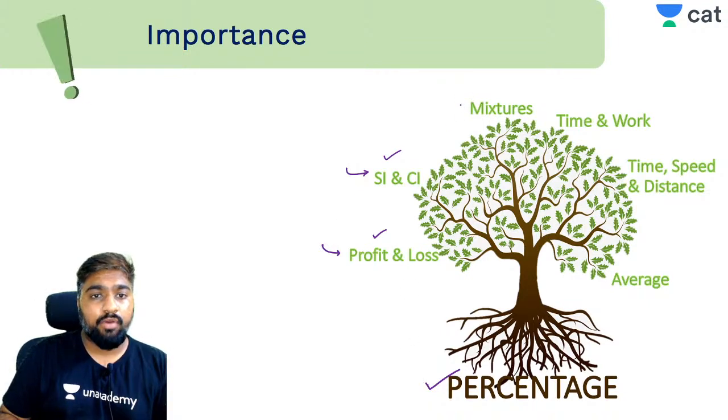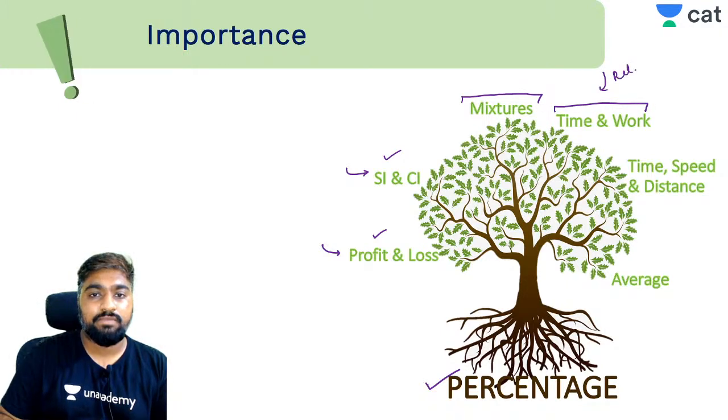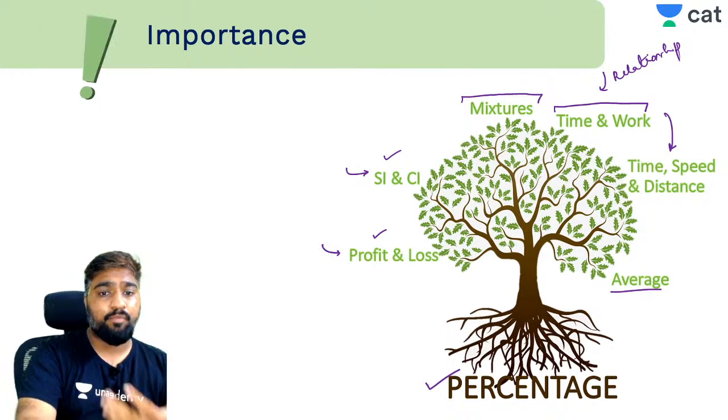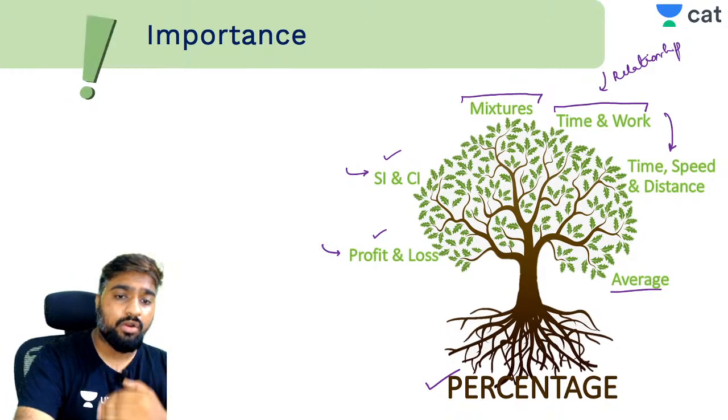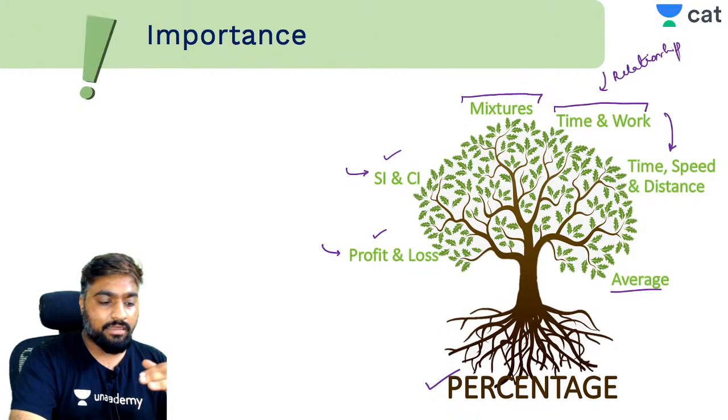Percentage is also an important concept when it comes to mixtures and alligations, and with time and work, because we'll be looking at relationships there. Percentage increase and decrease works with time, speed, distance as well, and averages too. So this is the importance of percentage. This is a core concept which will help you understand everything that arithmetic has to offer.